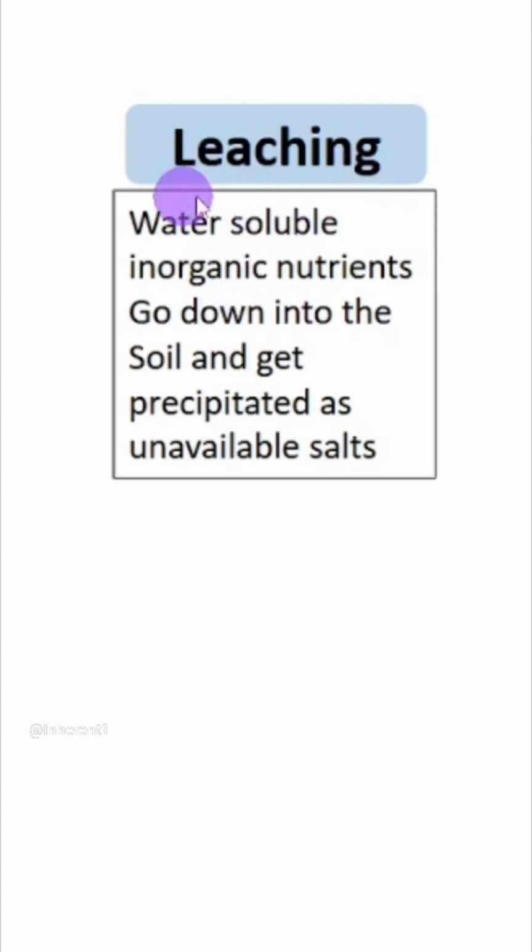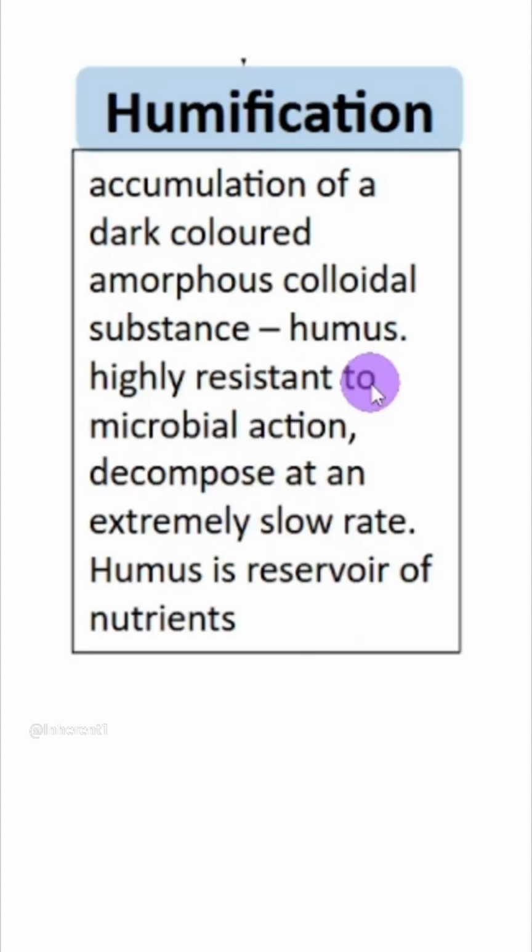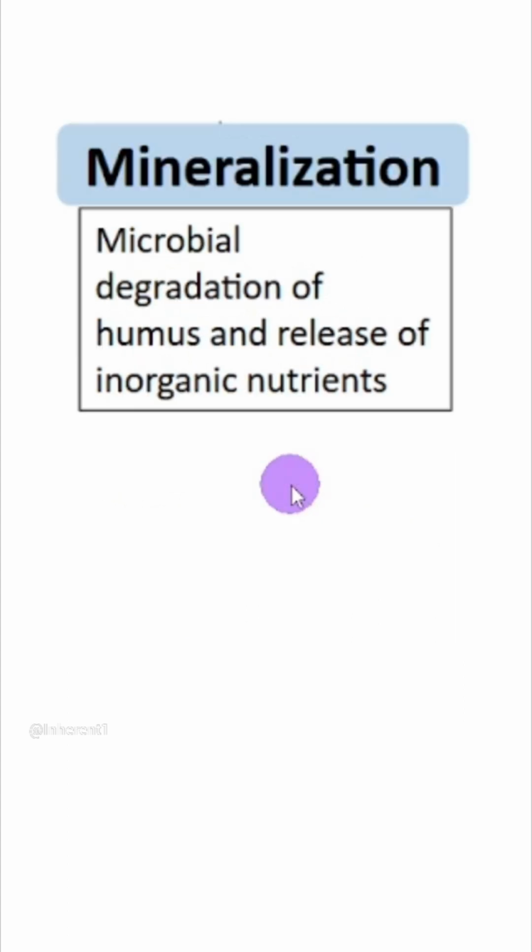So second point in decomposition is leaching. Water soluble inorganic nutrients go down into the soil and get precipitated as unavailable salts. Third aspect of decomposition is catabolism. So actual metabolic decomposition begins here. Bacteria and fungi degrade detritus into simple inorganic substances. Fourth aspect of decomposition is humification, formation of humus. Humus is dark colored amorphous colloidal substance. It is highly resistant to microbial action, slowly degrades, but it eventually degrades, and that process is called mineralization. Humus is finally degraded and the inorganic nutrients are released.